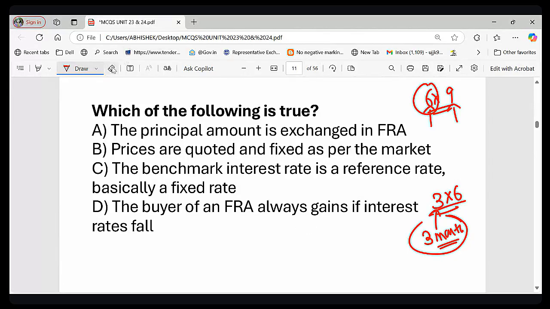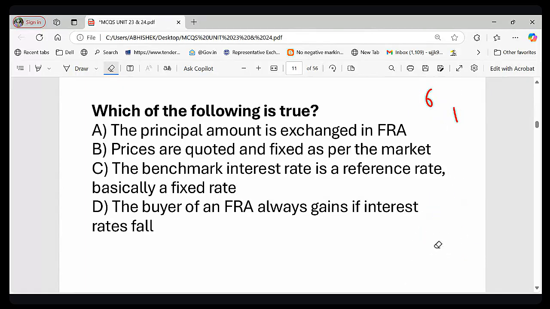So now let's come back to this question. Which of the following statements is true? Since this question is exactly the same as it appeared in the examination.